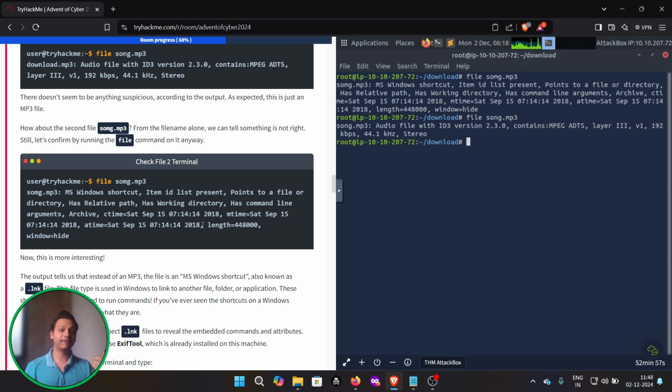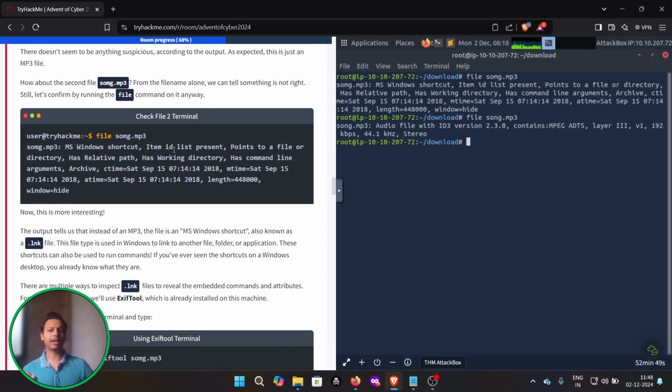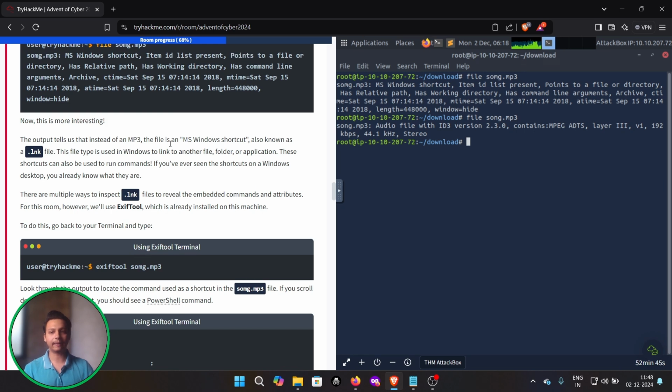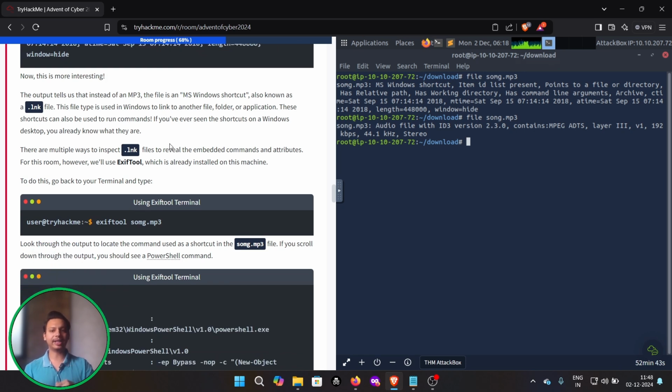However, about the second file, somg.mp3, from the file name alone we can tell something is not right. Still, let's confirm by running the file command, which we have already learned. The output tells us that instead of MP3, the file is an MS Windows shortcut, also known as an .lnk file.